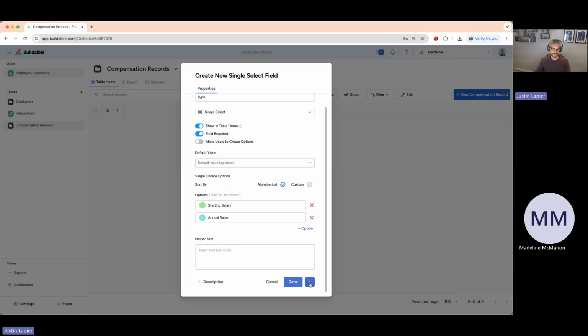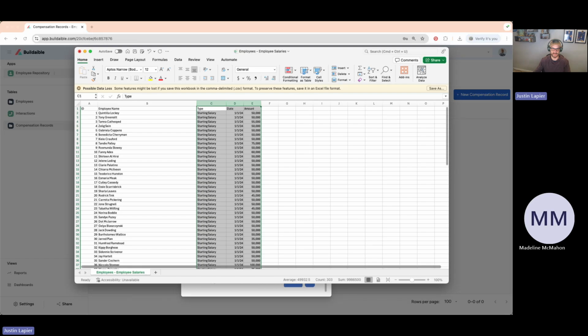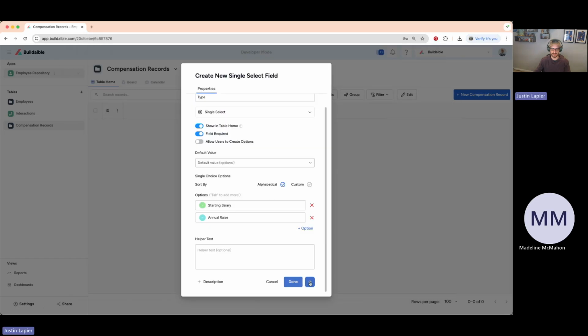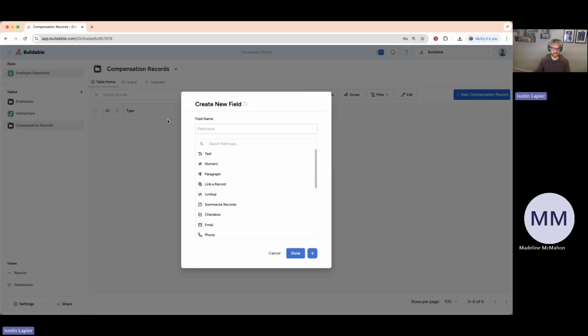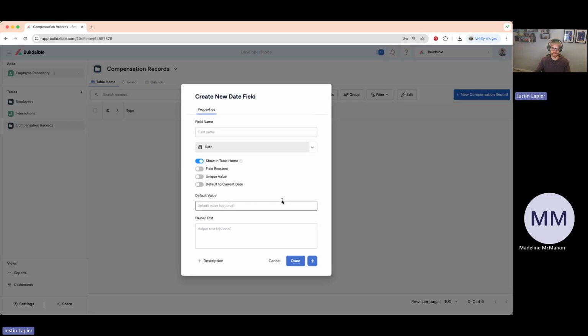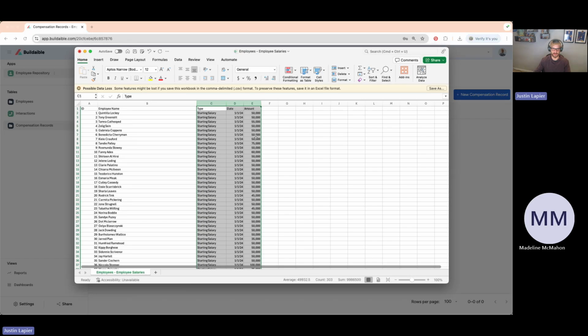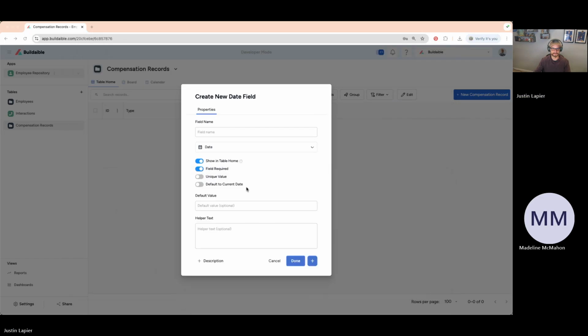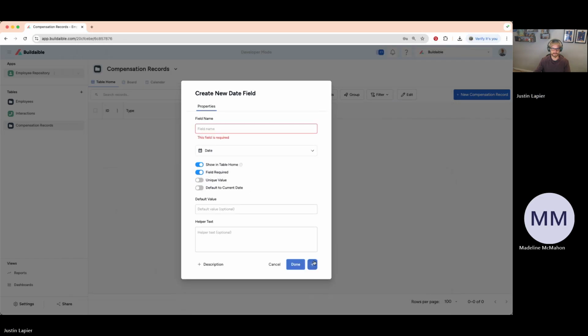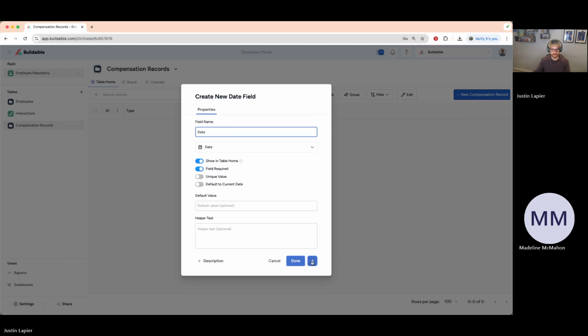So I'm going to hit the plus sign here because I want to then create another field, which is going to be the date. So let's hit the plus. That'll add that type field, and that'll take me into creating a new field. So in this case, we'll select date. This is obviously required. And then we'll hit the plus sign because we want to now create an amount field. We're going to give it a name. So date, plus.